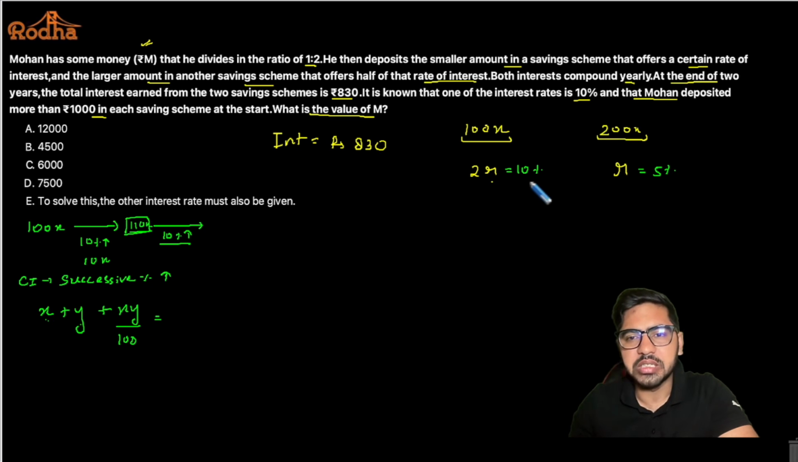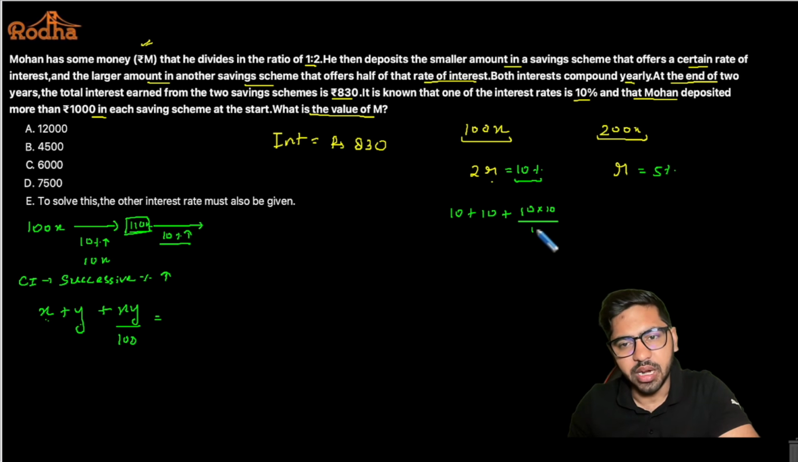So 10% is the rate of interest here. How much interest will be earned in 2 years effectively? It will be 10 plus 10, that is, x is 10 and y is also 10, because both the changes are 10, plus 10 into 10 by 100. So this comes out to be 21%, right?